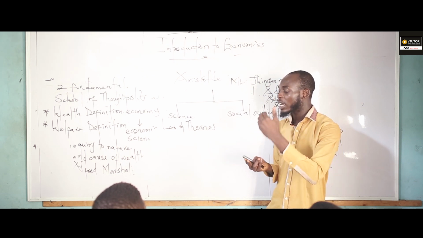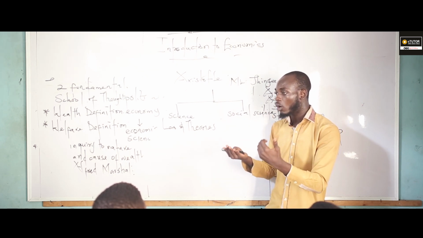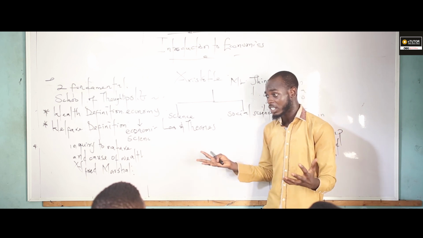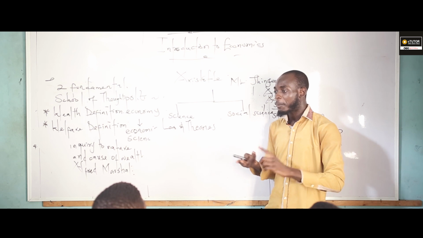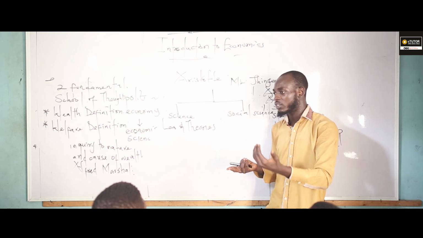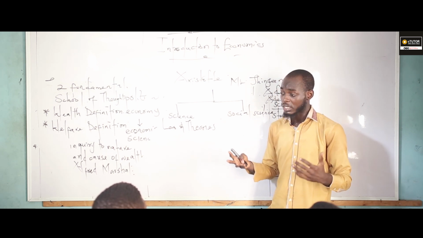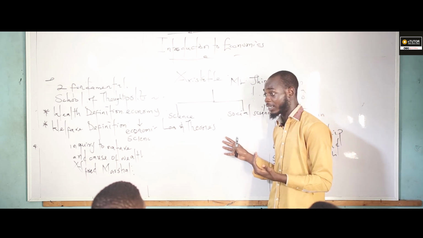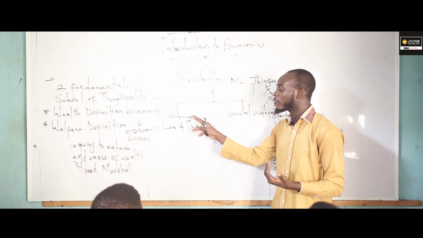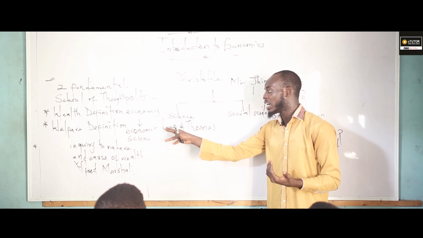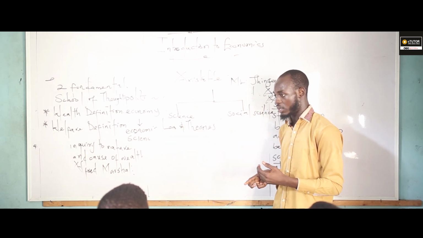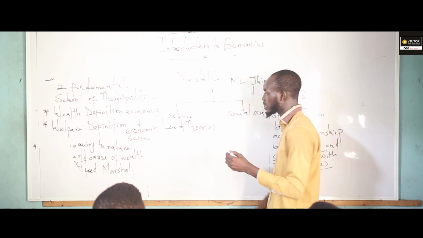So apart from that, if you get to theory of utility, we have a law called the law of diminishing marginal utility, or Gossen's first law. Apart from that, if we get to theory of demand, we have the laws of demand and supply. So you can see, before we can regard any discipline as a science, it must have laws and theories. That's the first thing.